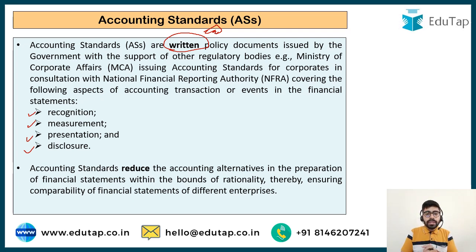Now accounting standards reduce the accounting alternatives. Earlier there may have been different sets of accounting alternatives. One may follow the cost principle for valuing the inventory, another may follow market price, and another may follow cost or market price, whichever is lower. So we reduce these accounting alternatives and ensure comparability of the financial statements of different enterprises.